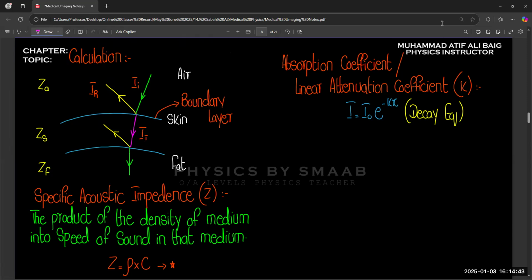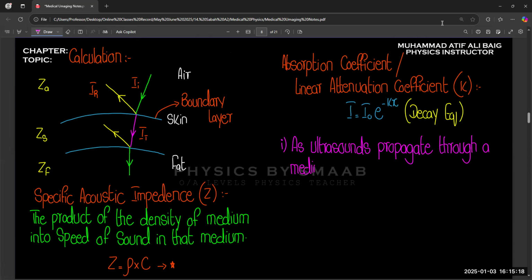If we consider some points related to all this stuff that we discussed, first of all, as ultrasound propagates through a medium, it is attenuated.